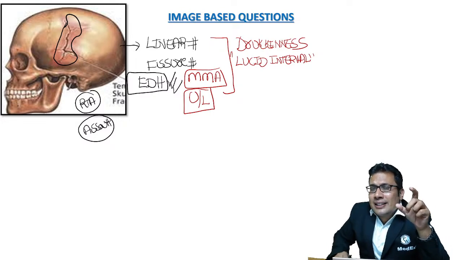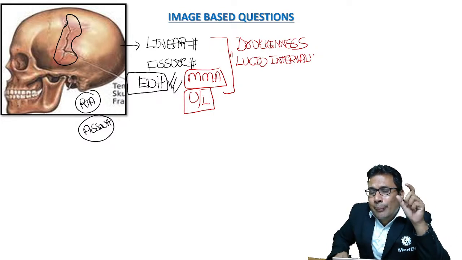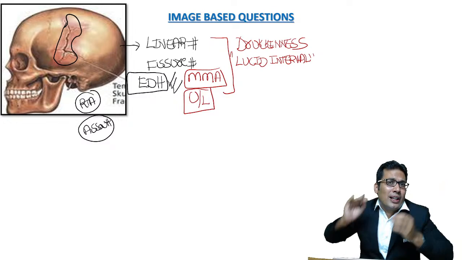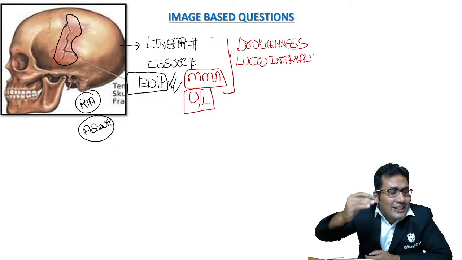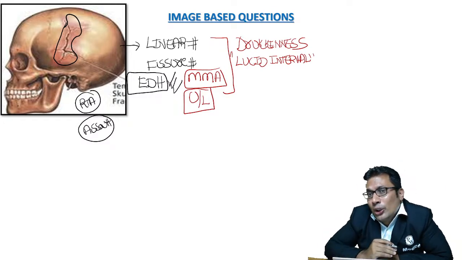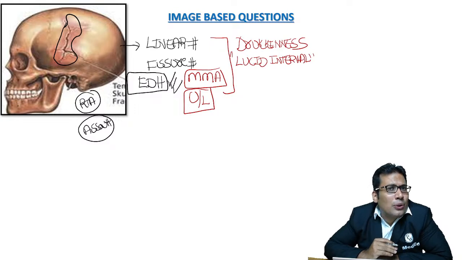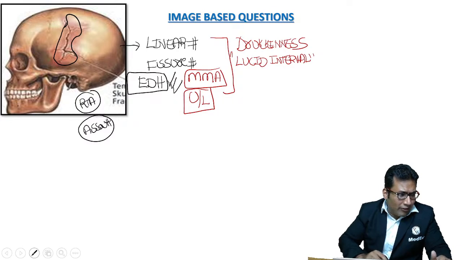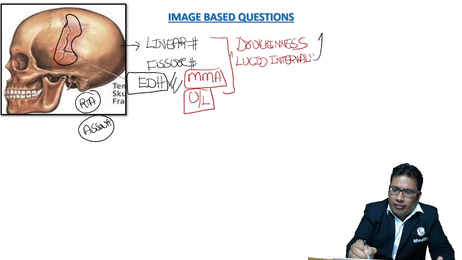That's very commonly seen in extradural hemorrhage. It can be seen in subdural hemorrhage also. What do you mean by lucid interval? Lucid interval means it is a period of consciousness between the two periods of unconsciousness. So, my dear student, in lucid interval, can a person make a valid will? Anyone? Can he make a valid will? Yes, he can make a valid will.